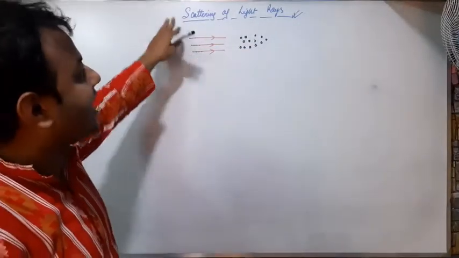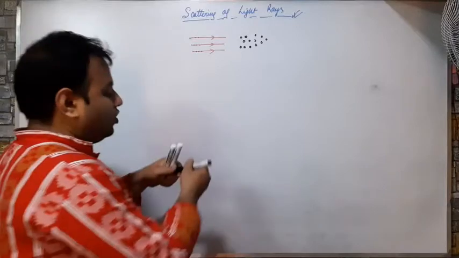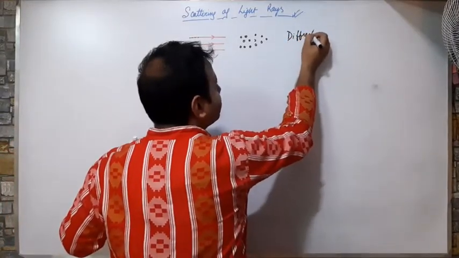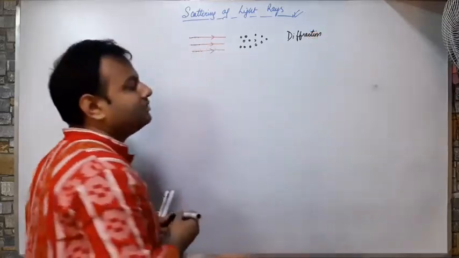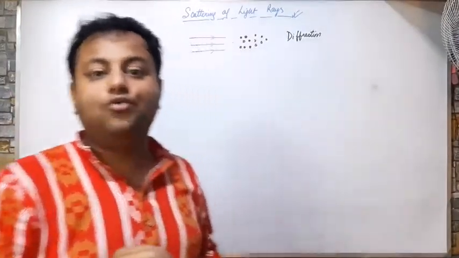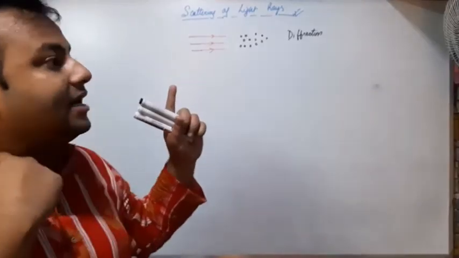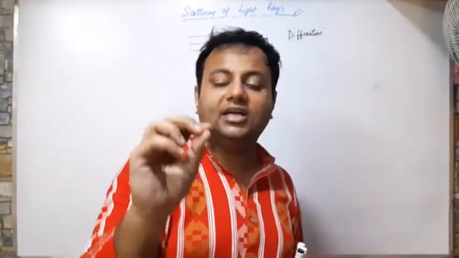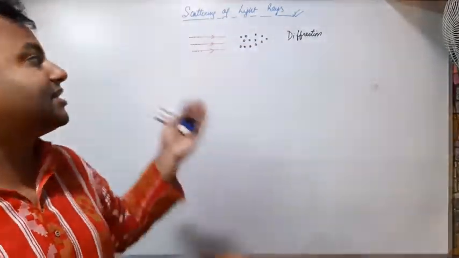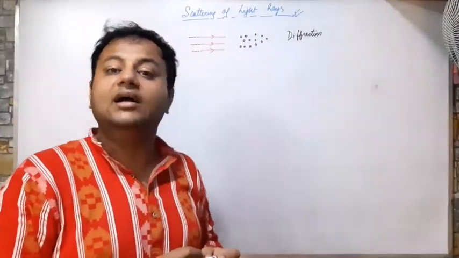This is the scattering of light. Whenever the photons travel through a medium that contains particles of a definite size, the light particles scatter. The scattering of light is known as diffraction.